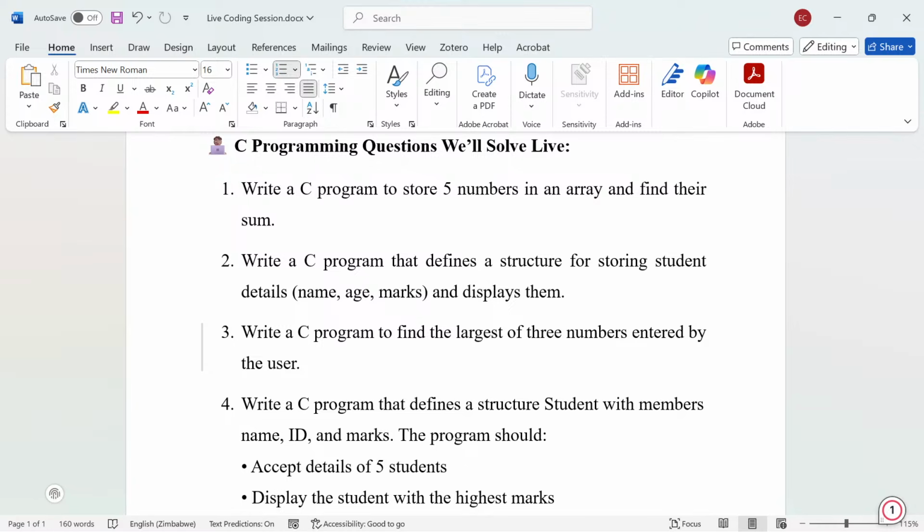Okay, so now I was saying that I'm going to get three numbers, and then I'll find their largest. And these three numbers, I'm going to take them from the user, right? So I will talk about the logic on how you find the largest or the greatest number of those three given. And the next thing is, what are you going to use to do that? Normally the best thing that can come to your mind, you cannot use loops here, but the best thing that can come to your mind is the use of if statements, right? To check which one is the greatest among these three numbers that was entered by the user, something like that.